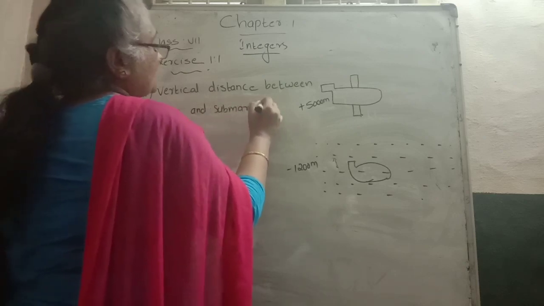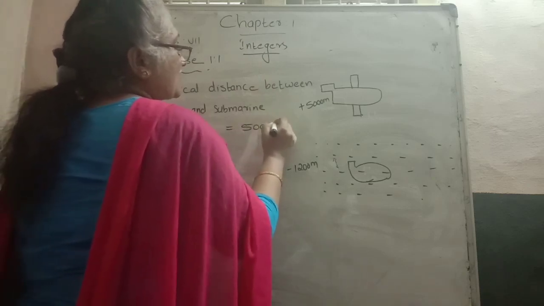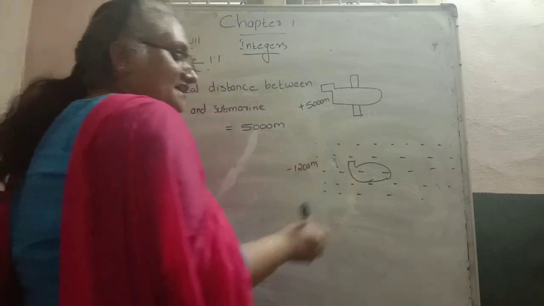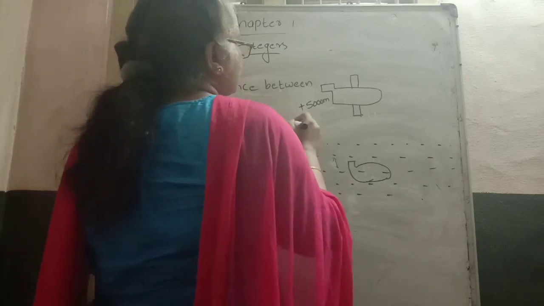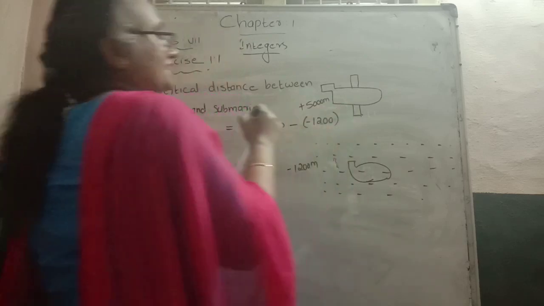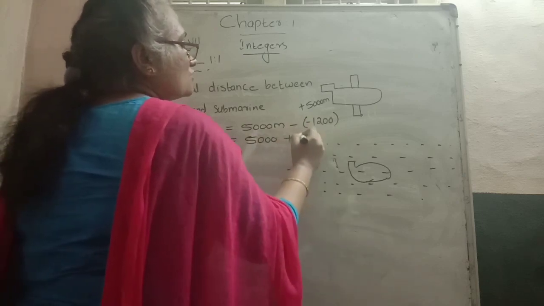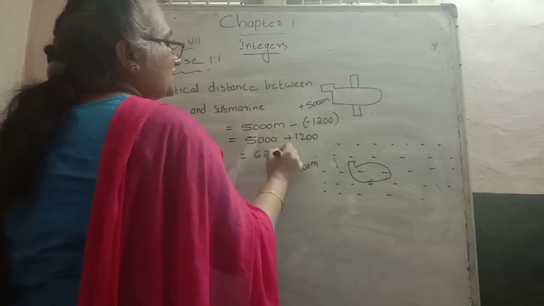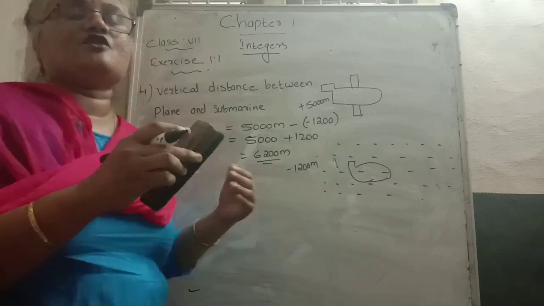The vertical distance between plane and submarine is equal to the plane's height, 5000 meters above the sea level, and the submarine is floating below, so minus 1200 meters. Minus changes to plus 1200. So adding, 6200 meters is the vertical distance between the plane and the submarine. I hope you can understand.